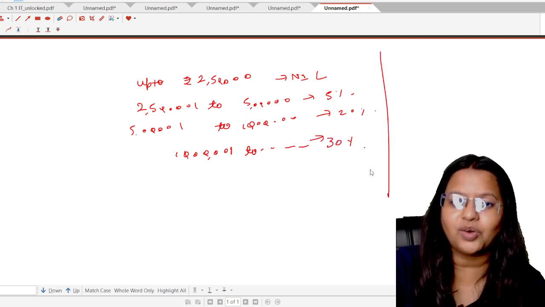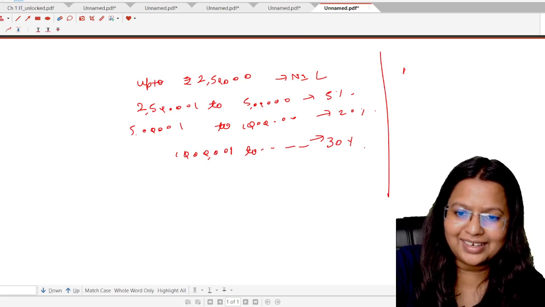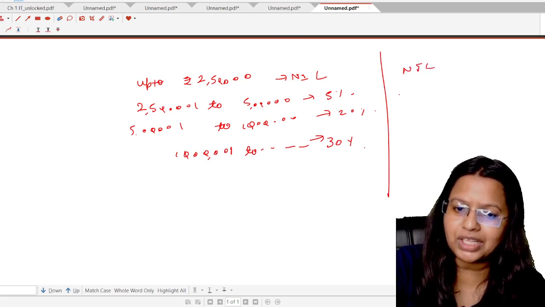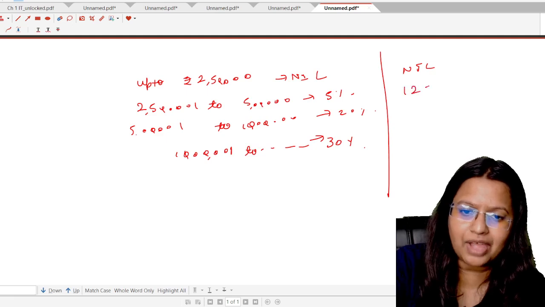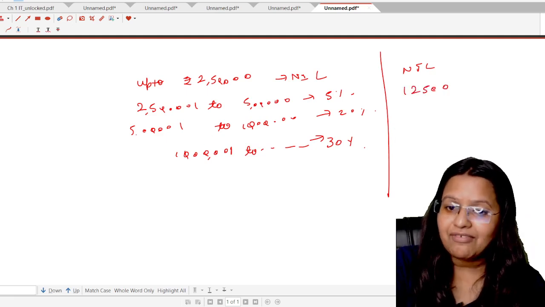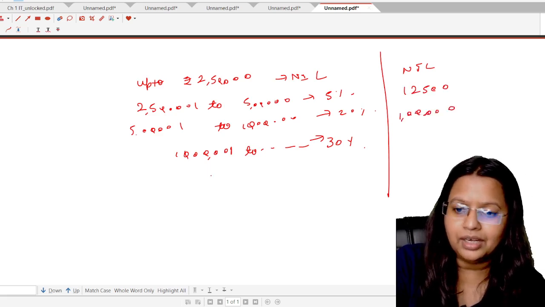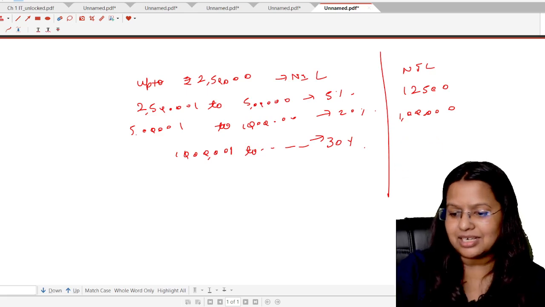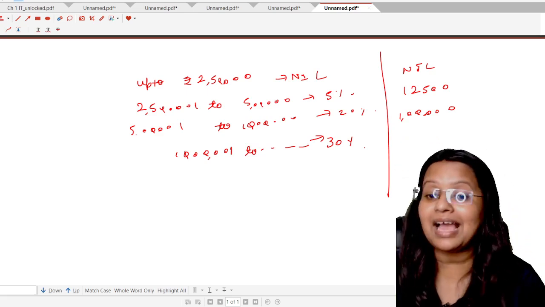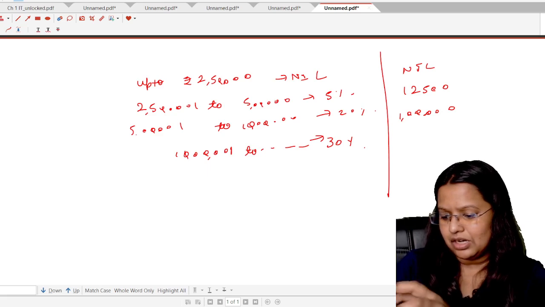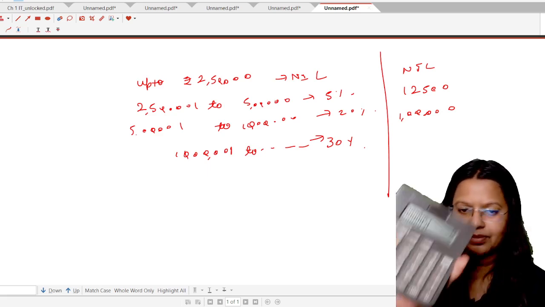Now find out the tax liability first of all. Nil. Then the 2,50,000 multiplied by 5%, 12,500. 5 lakh multiplied by 20%, 1 lakh rupees. And 10 lakh 1 to 50 lakh, it means basically the 40 lakh part. 40 lakh multiplied by 30%, 12 lakh rupees.